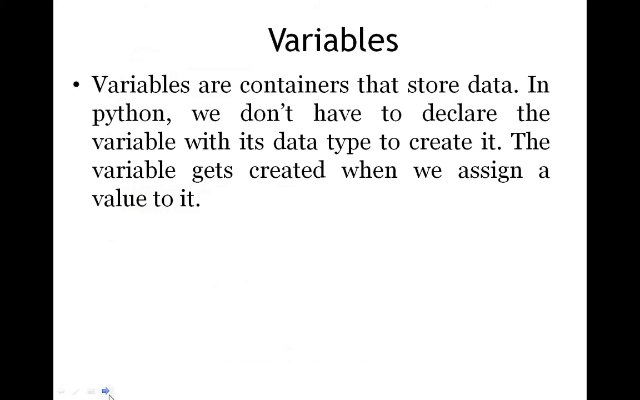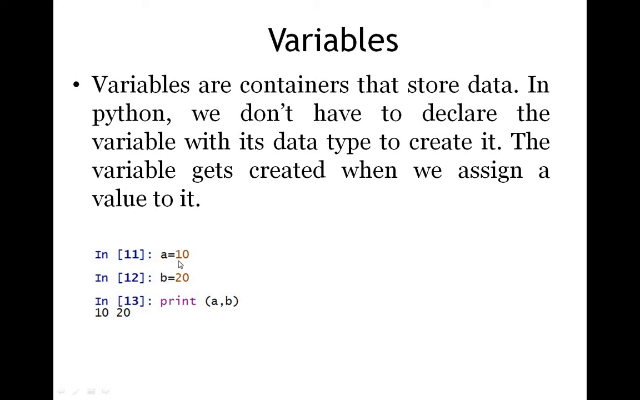Okay. Next, coming to variables. Variables are reserved memory locations to store your data. In Python, we don't have to declare the variable with its data type. In C, C++ or Java, you have to declare the data type before using the variable. But here, the variable gets created when we assign a value. In this example, when you assign some value to the variable called A, the interpreter will automatically recognize this variable as an integer data type. If you are storing an integer value in B, it will assign B as an integer data type.